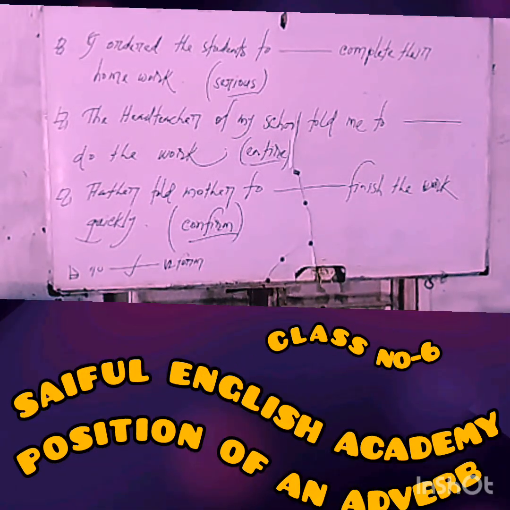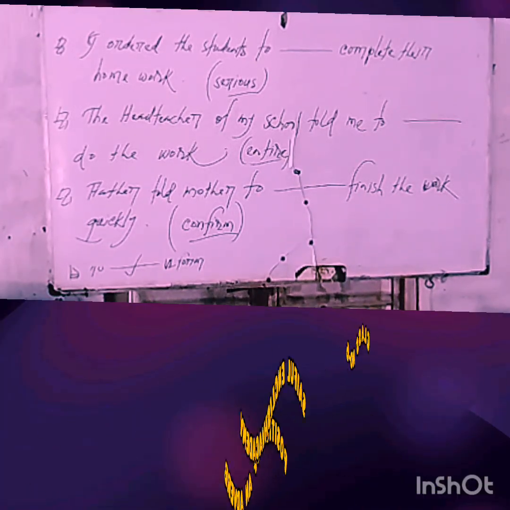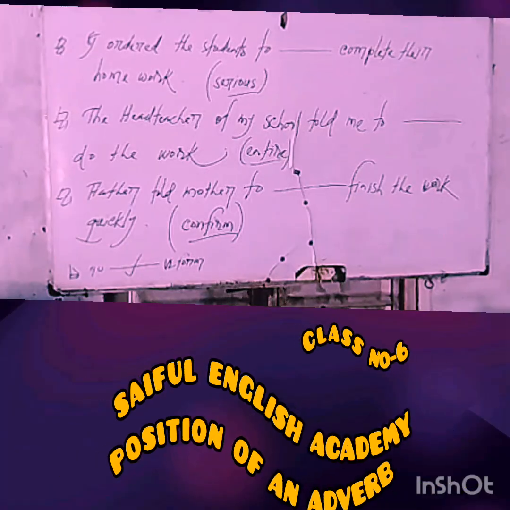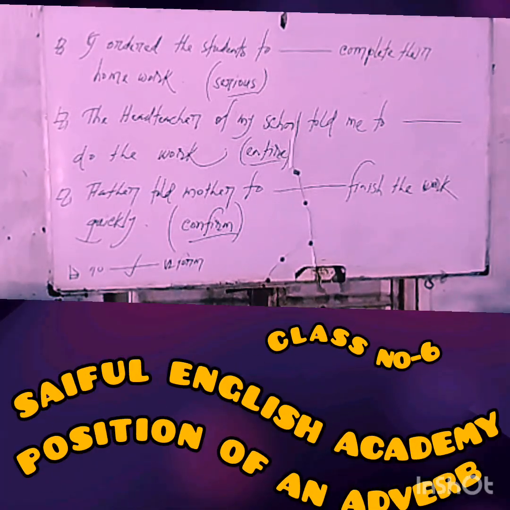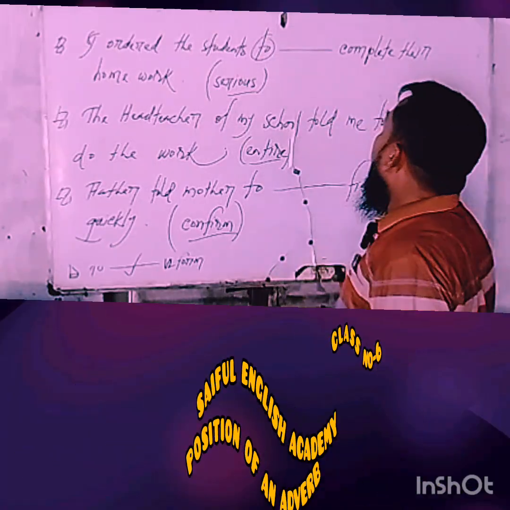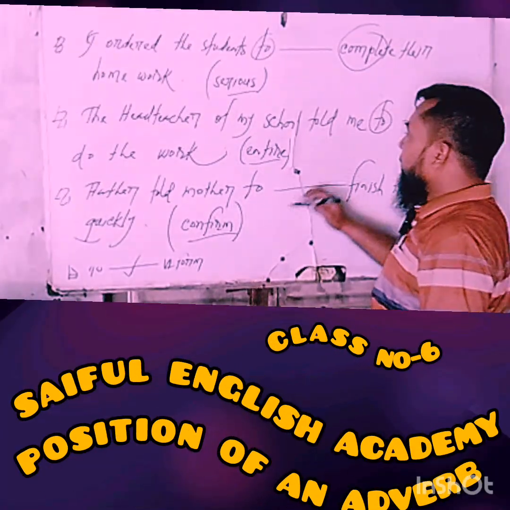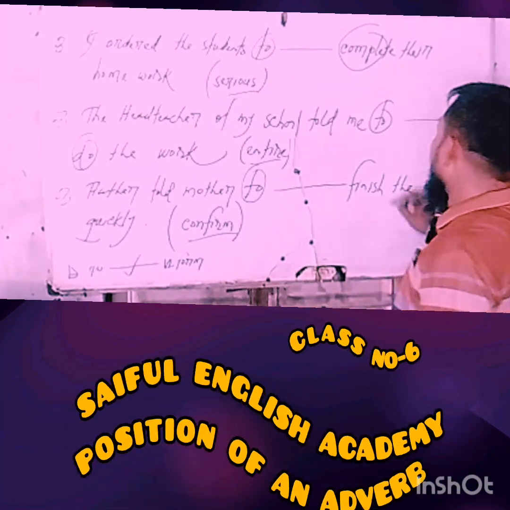My dear learners, I have written three examples with reference to this position of an adverb. Here, between infinitive to and V1 there are gaps: to complete, to do, to finish.